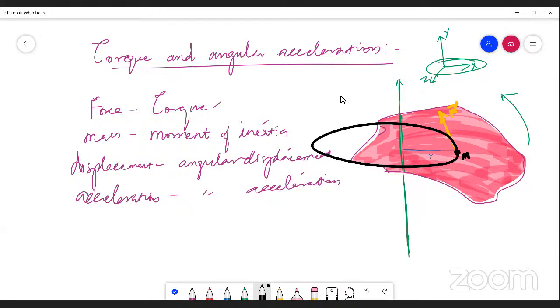This force acting on the mass m produces a torque on the point mass. So we can say the torque produced by the force on the point mass about the axis can be expressed in a formula.